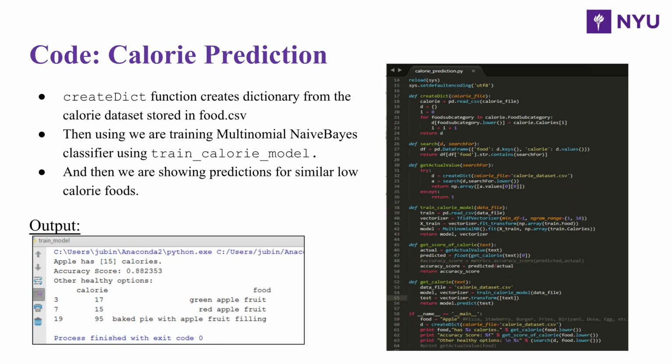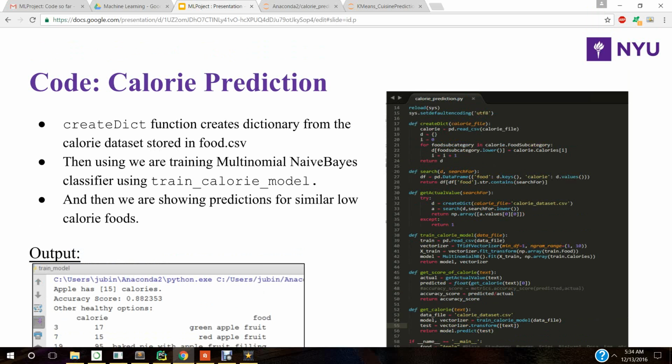Next is the calorie prediction part. In this we have created the create dictionary function, which takes the training data from the food.csv file, and then we have trained our multinomial naive Bayes classifier for that. Once trained, we are using the multinomial naive Bayes to get the calorie value and it also gives us the predictions. So let me show you a live demo for that.